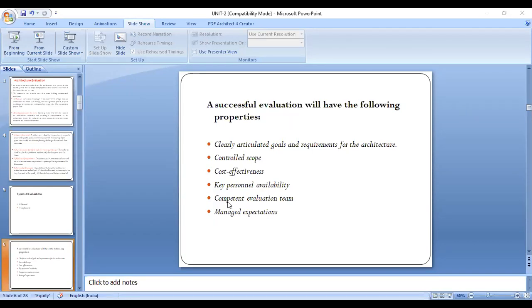And next, the fourth property is key personnel availability, which means for some projects there is a need to identify the stakeholders for the evaluation report and to elicit their values and expectations.